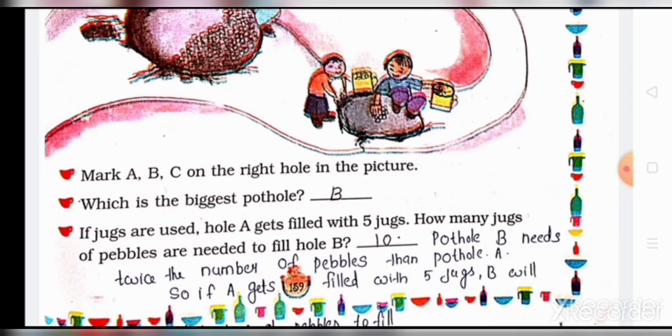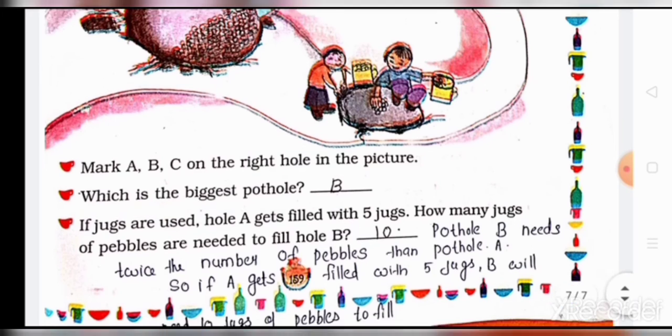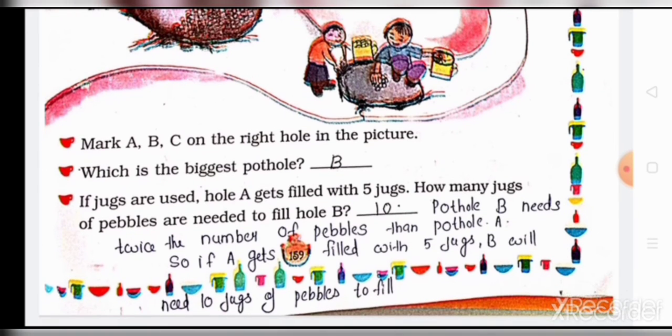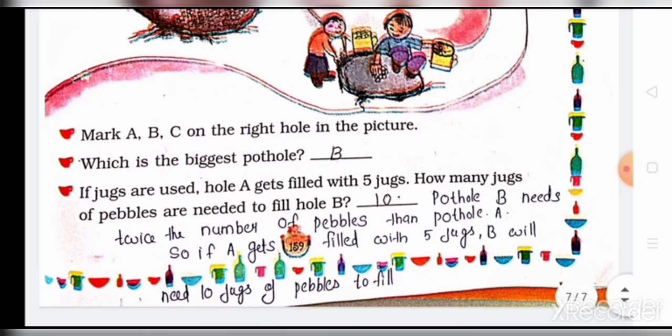If jugs are used, hole A gets filled with 5 jugs. How many jugs of pebbles are needed to fill hole B? That is 10. That means double of that. 5 plus 5, 10. Pothole B needs twice the number of pebbles as pothole A. So if A gets filled with 5 jugs, B will need 10 jugs of pebbles to fill. That is, 5 twos are 10.